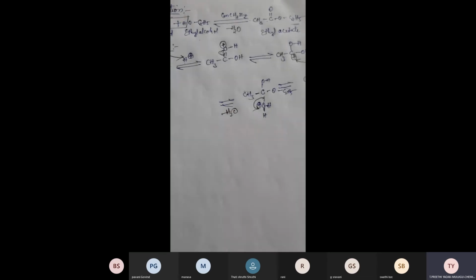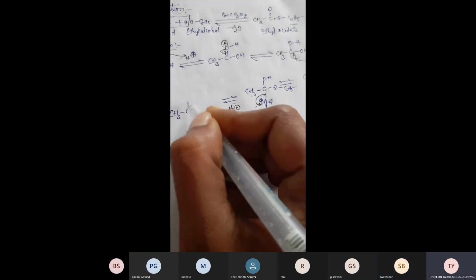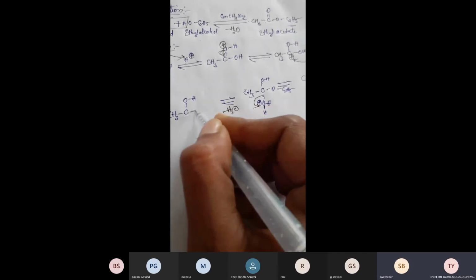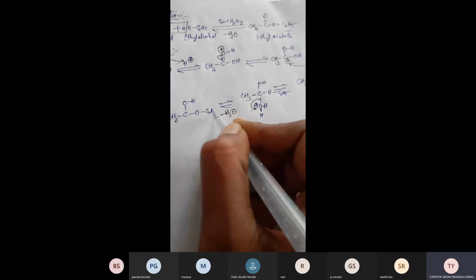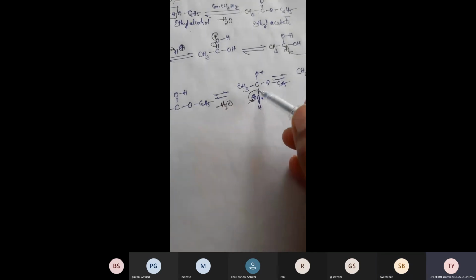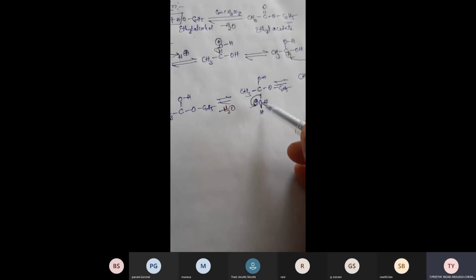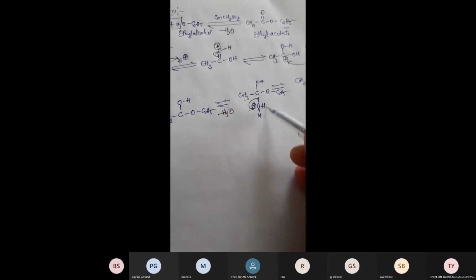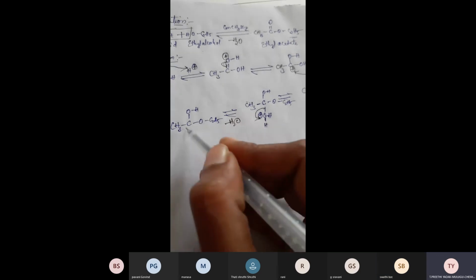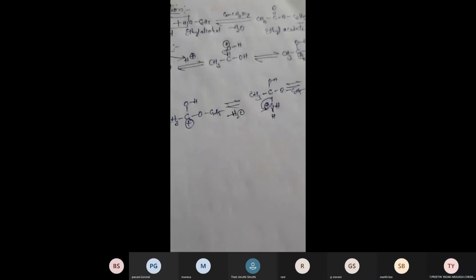Then you will get CH3, C, OH, C2H5. Actually see here girls, this bond pair of electrons also belongs to carbon, but it is taken by oxygen, and this molecule is removed in the form of H2O. So that's why this carbon should get a positive charge. And the last step.